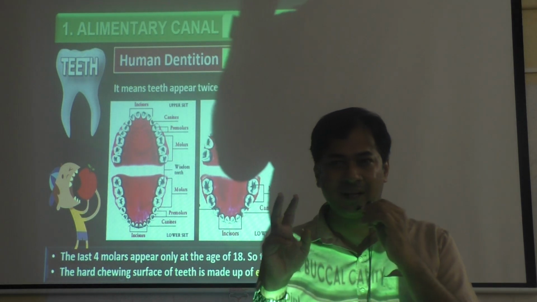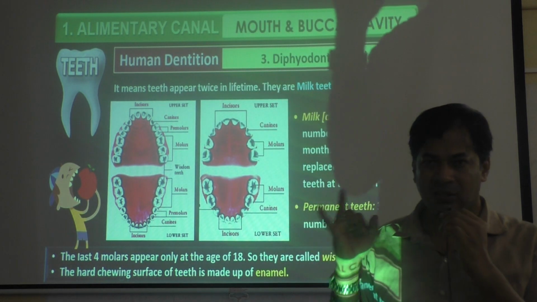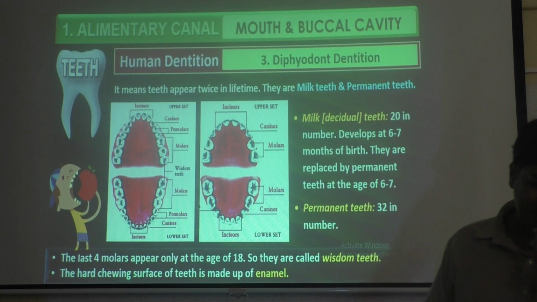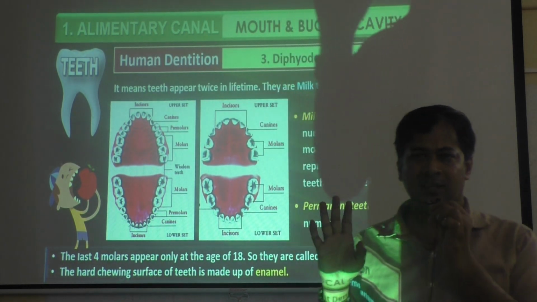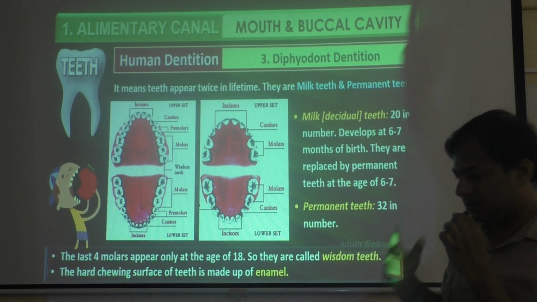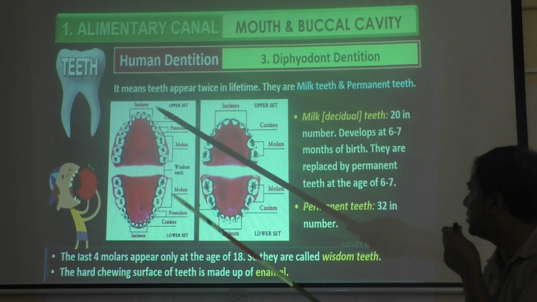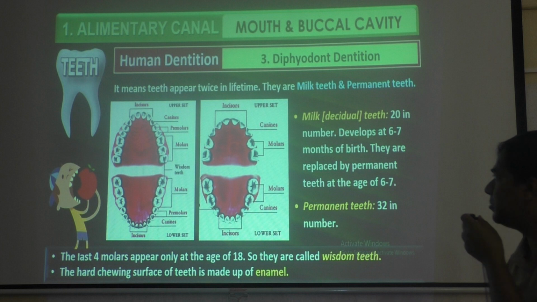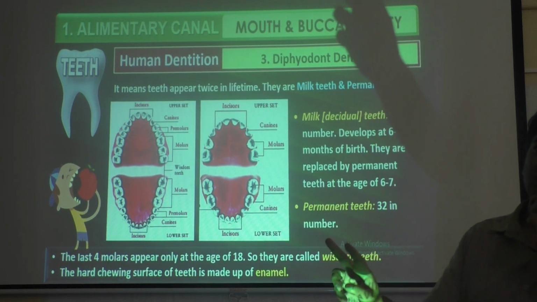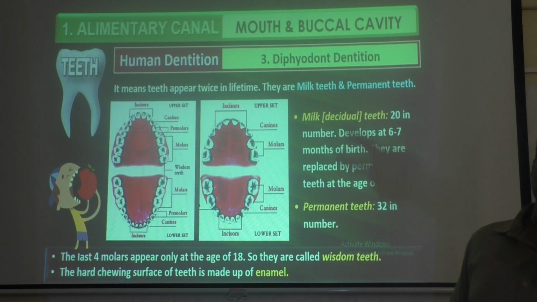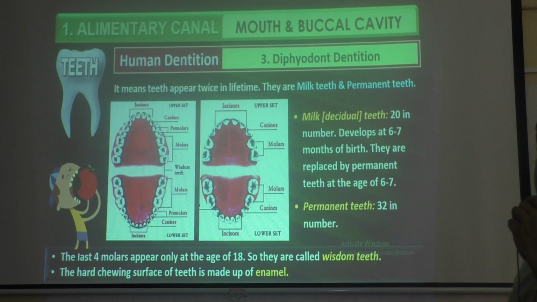So teeth come 2 times. The first condition is called milk dentition. It is called decidual teeth because it will fall off. Then after falling, new teeth will arise from that area. So diphyodont, di means 2. The tooth appears 2 times in a lifetime. Okay, so that is the condition.